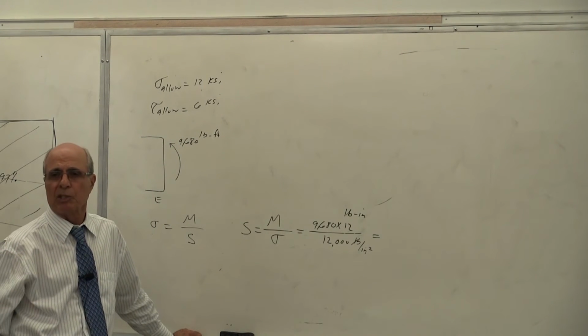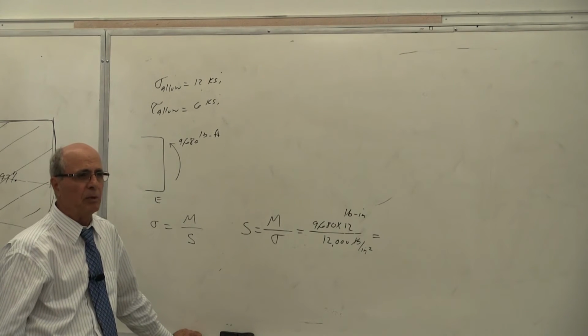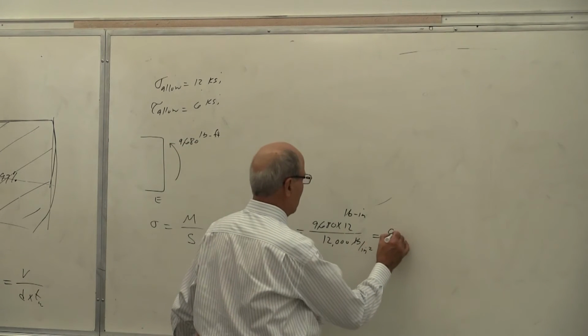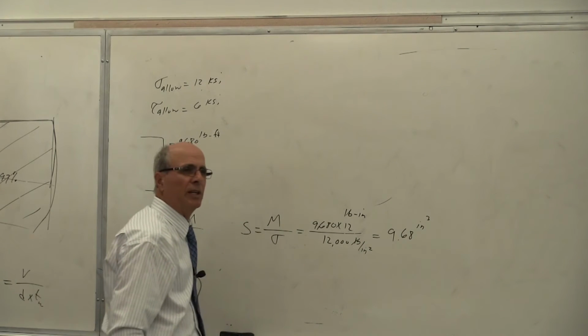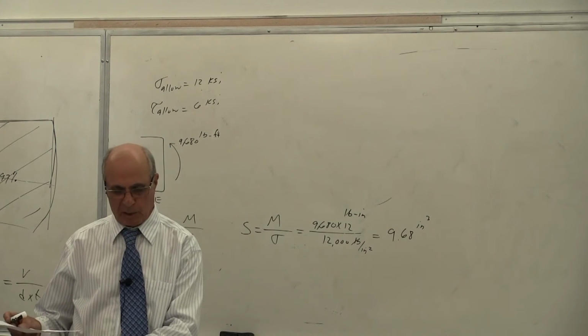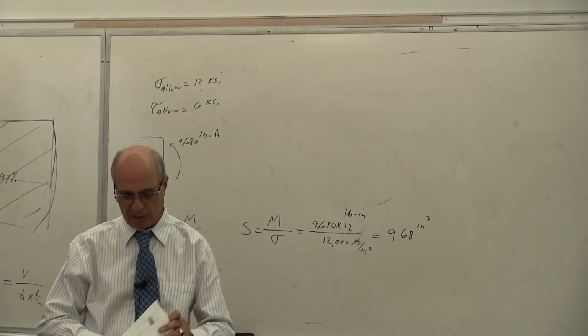We went through this process together, I recall. Is that correct or not? I gave you a handout from ME218, pages 17, 18, 19 from the book. And this becomes 9.68 inch to the power of 3, yes or no? Then we went through the table. I don't recall what we got, but I have it here written somewhere. I remember from the other class also.